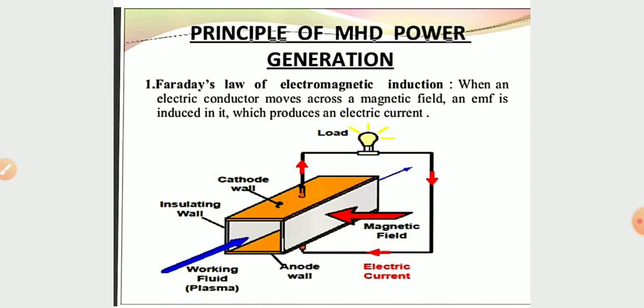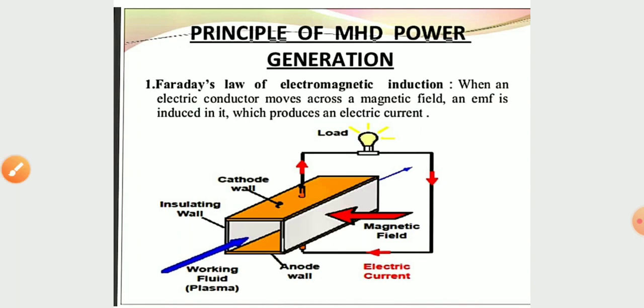We can say that when a conductor moves in between the magnetic field lines, electricity will be generated in the conductor. So this is the electromagnetic law of induction, and on this law an MHD generator will work.